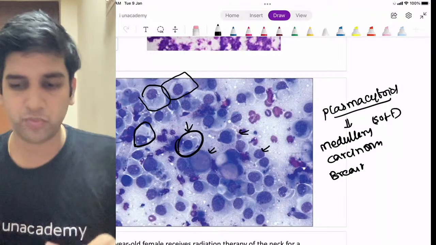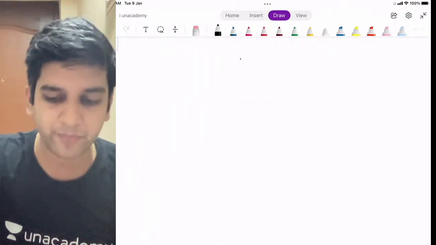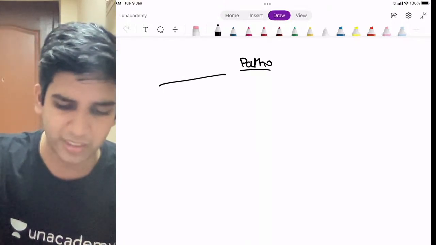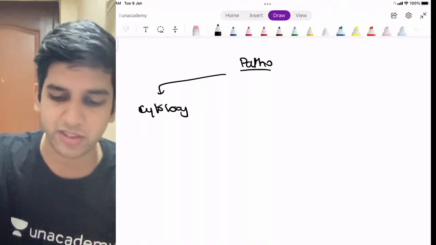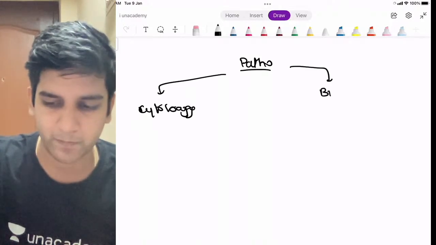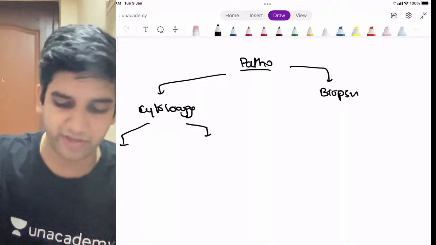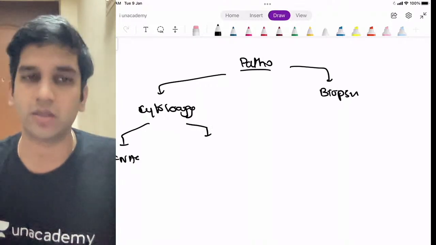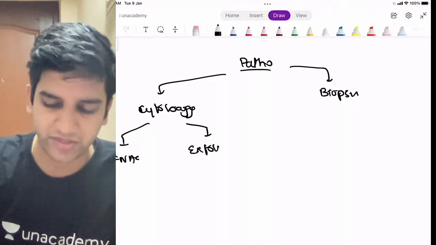So Monisha, your question of what are the different types of biopsies? See, if I have to take a pathological specimen, I have multiple options. We'll broadly categorize them into cytology. I'm leaving hematology out here just for your systemic pathology. Cytology, and I have biopsies. So in cytology, we have two more things. We have FNAC, that's your fine needle aspiration cytology, which you do very commonly in your thyroid. And you have something called exfoliation cytology.